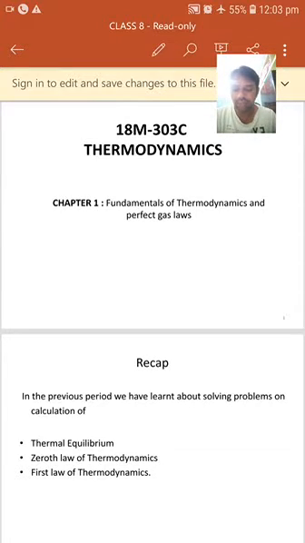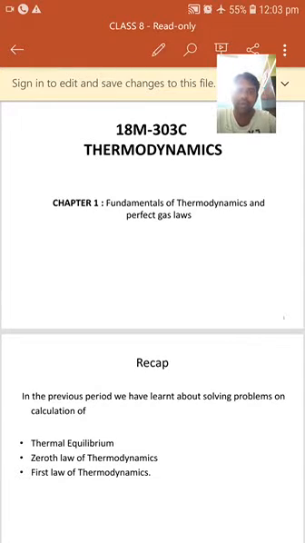So if the bodies A and B are in thermal equilibrium with the body C, then A and B must be in thermal equilibrium with each other. The zeroth law implies that the bodies A, B and C are also at the same temperature. So this is the zeroth law of thermodynamics. What are the limitations of the zeroth law? The limitation is that it cannot be derived from other laws, and it cannot be applicable for other kinds of equilibrium.